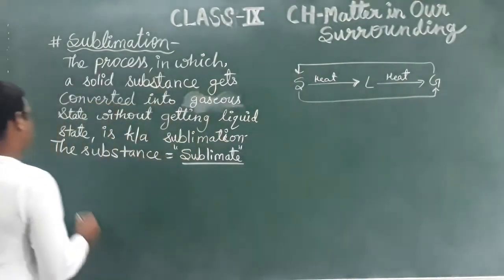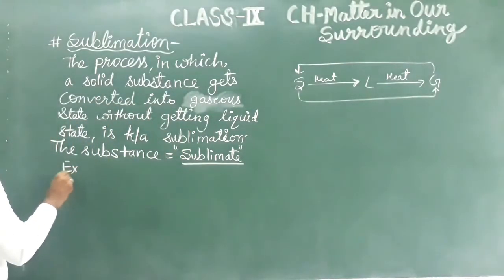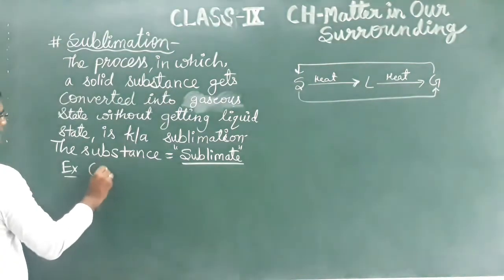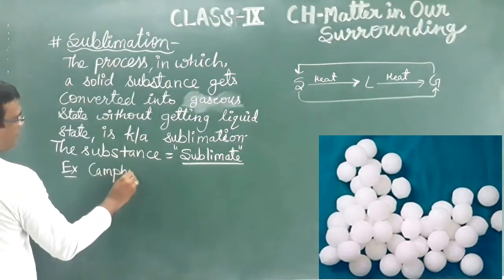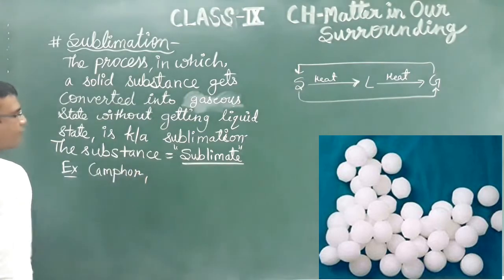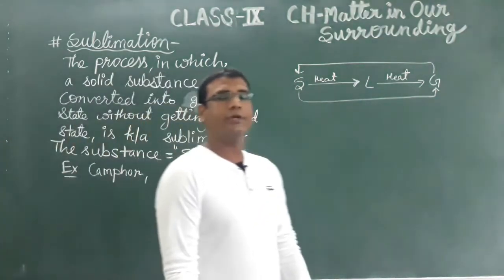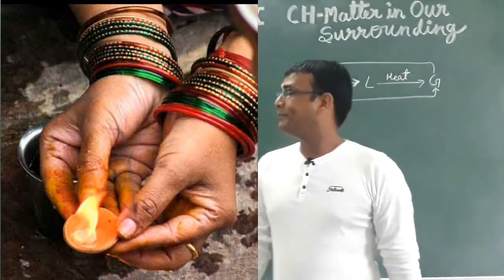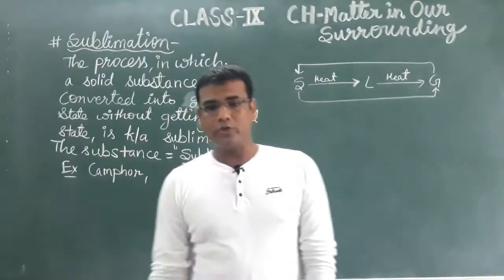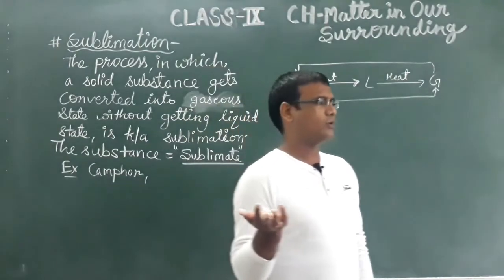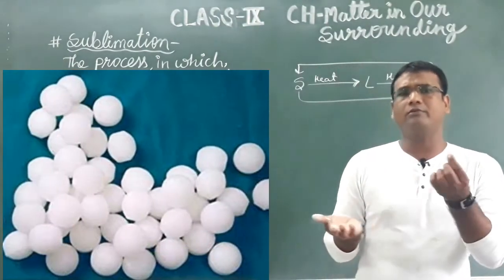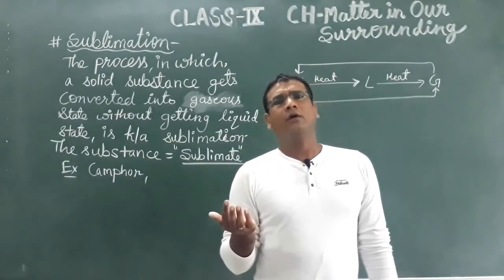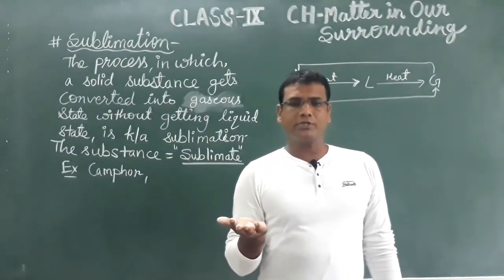The very well known example is camphor, which is used in worship in Hindu mythology. There are tablets or pellets available in the market, and you can purchase them from a general item shop.